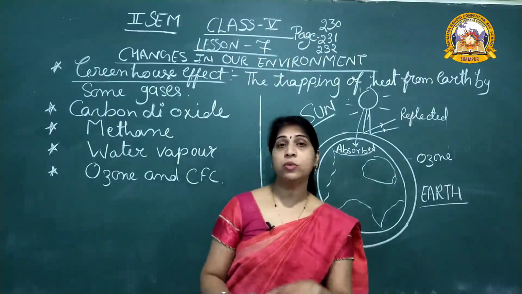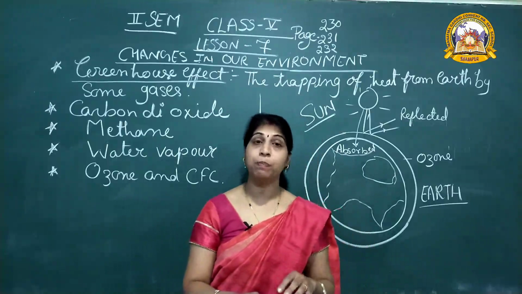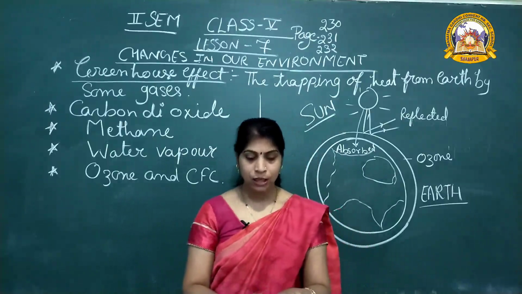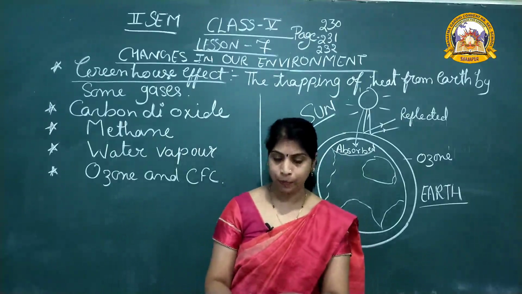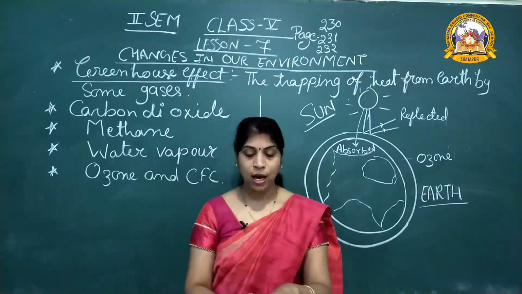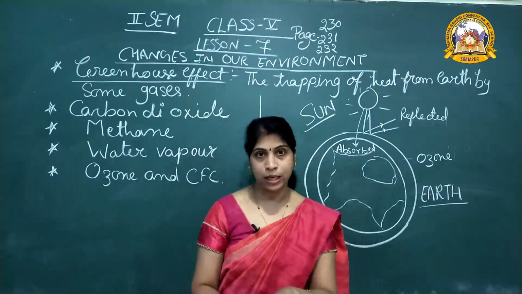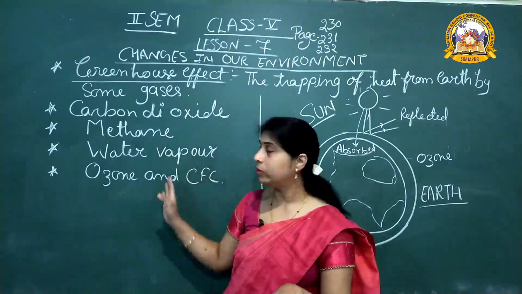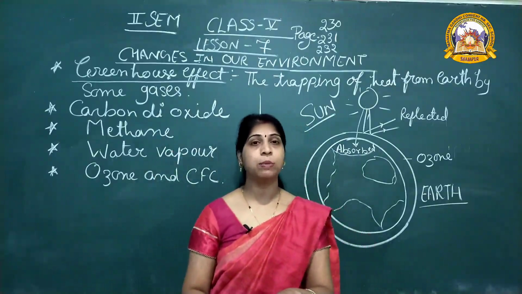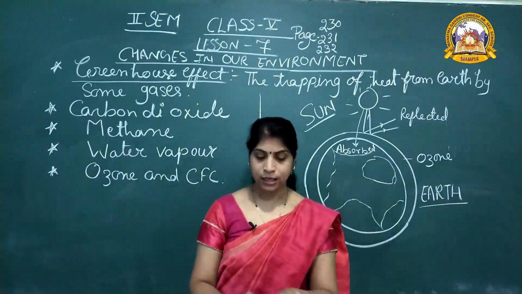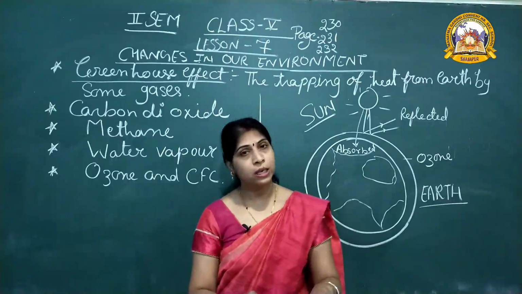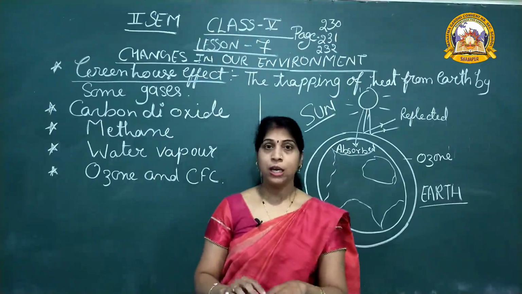So these gases do not allow the heat to escape back into space. This makes the earth warmer. These gases are called greenhouse gases. What is the name of these gases? The name is greenhouse gases, and the effect is known as the greenhouse effect.